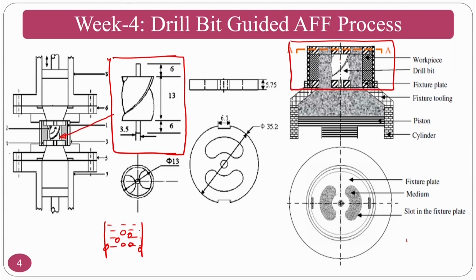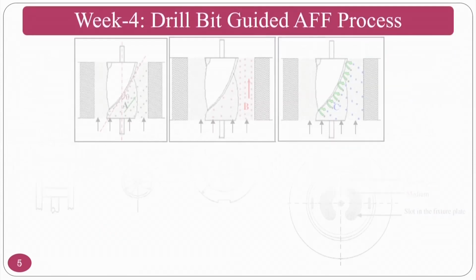So if you don't have the drill bit, what will happen? Here also you will have abrasive particles, but which we don't want. If I am placing the drill bit, what will happen? My number of abrasive particles which are going to finish the workpiece will increase. At the same time, since there is a helical path and a helical flute on a drill bit, it will also guide along with that one. Because of this, the number of active abrasive particles enhances, so the finishing rate will improve.